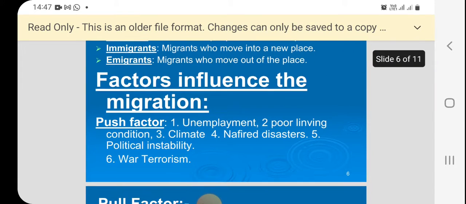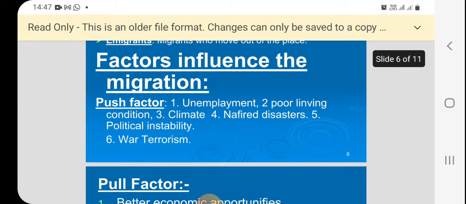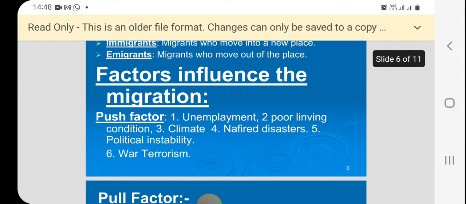Then factors influencing migration. There are two important factors, push and pull factors. I think you can understand the details about push and pull factors from this lesson. Push means going out. For example, why are people migrating from rural to urban areas? Because of unemployment, poor living conditions, climate, disasters, political instability, war and terrorism. That means there is no safety and security, insurgency and insecurity.